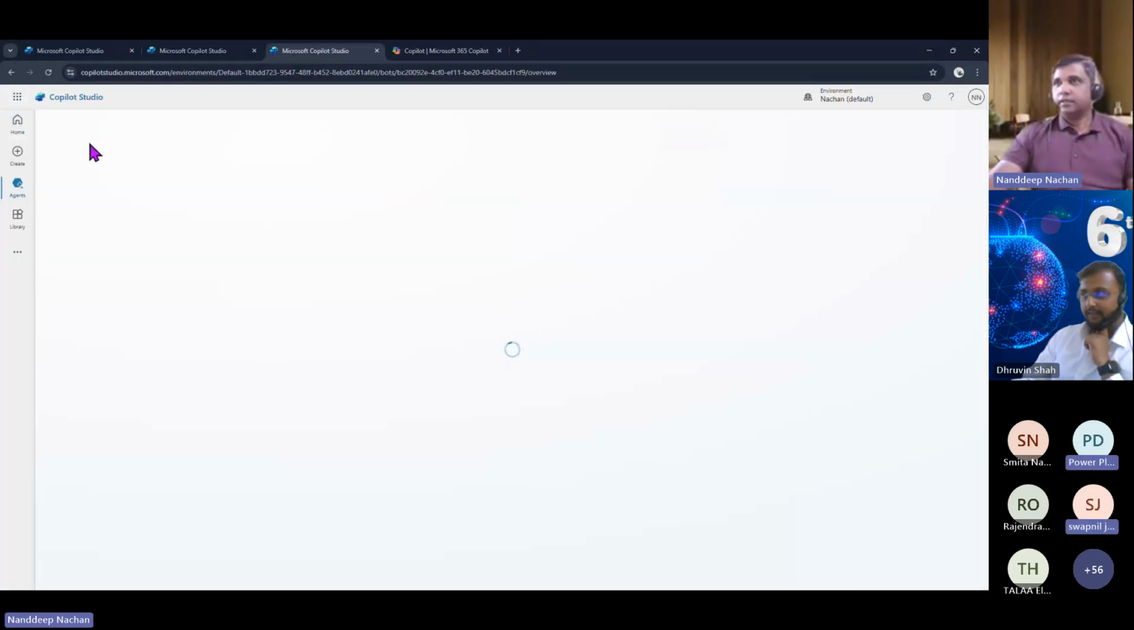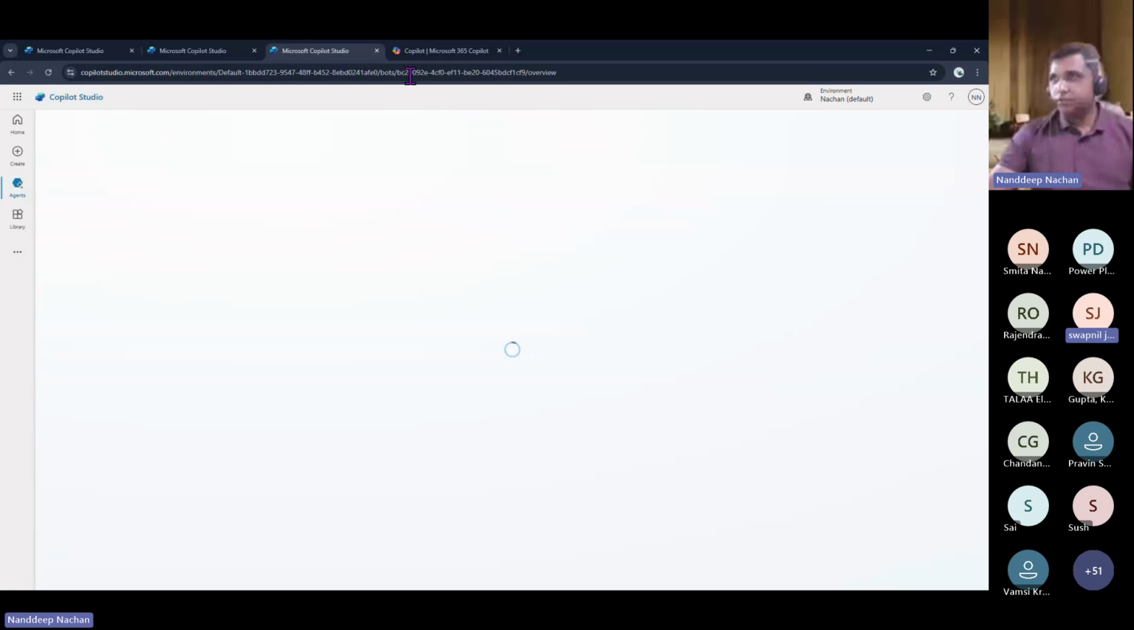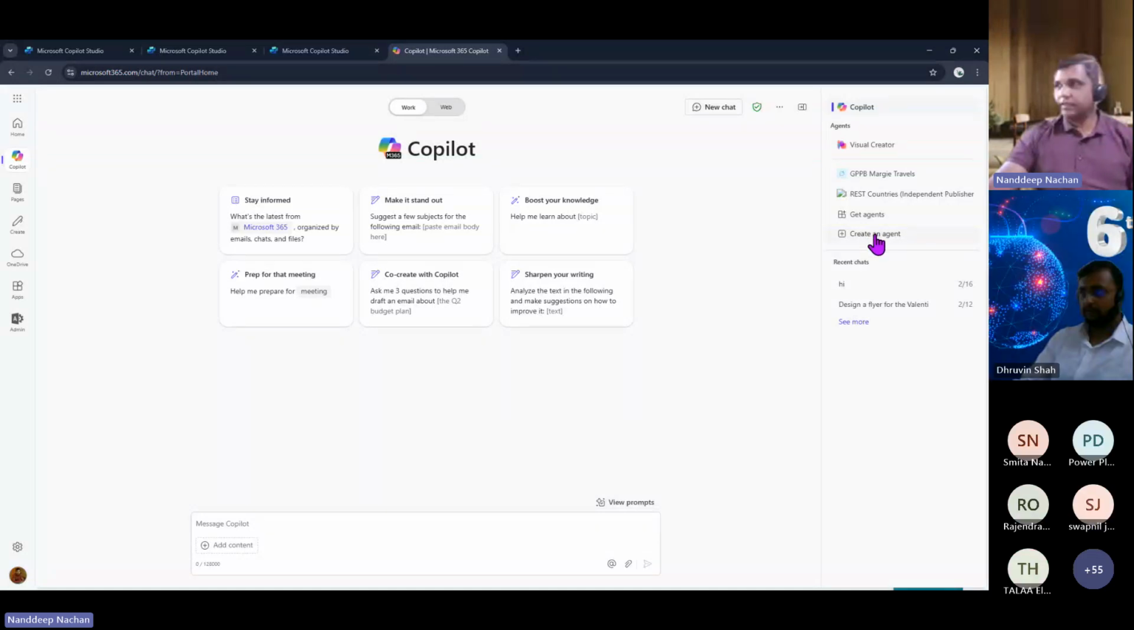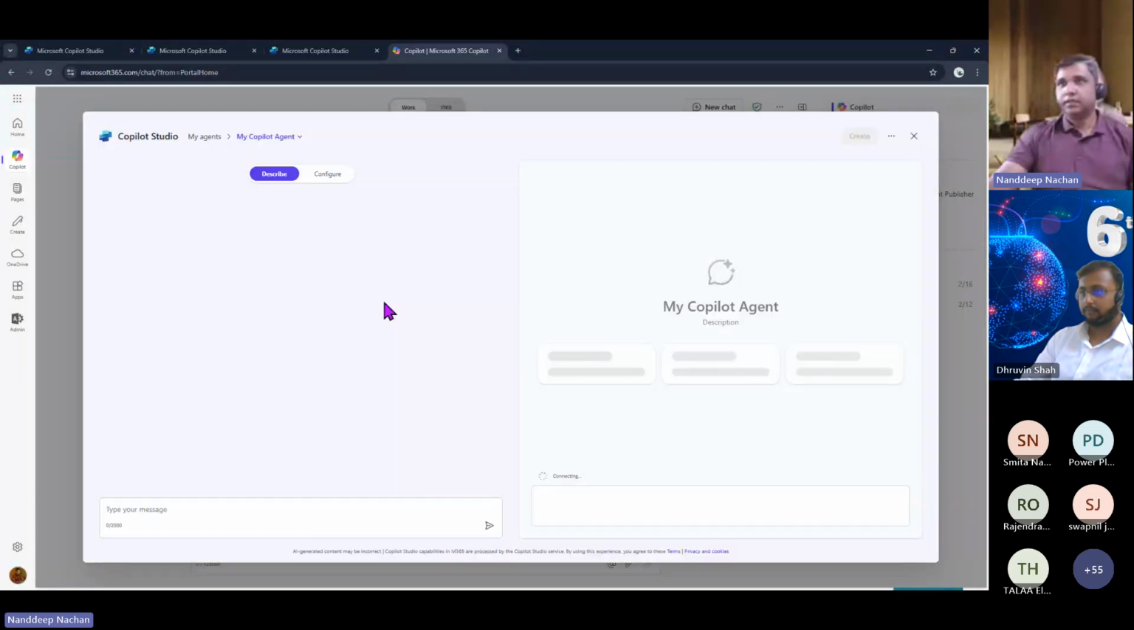Another question: I was exploring the declarative agent part. Can't we create the same kind of thing in Microsoft Copilot Studio, not the M365 one? Creating an agent kind of a thing, right? Yes, we can do that. When you create an agent, it will take you to Copilot Studio itself.